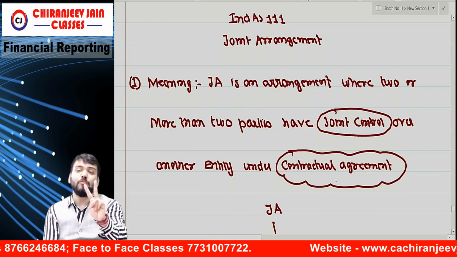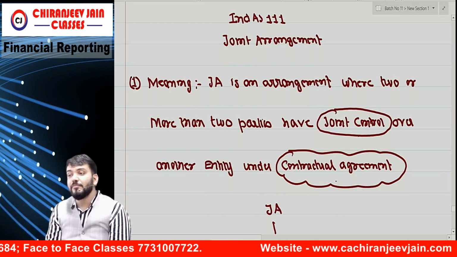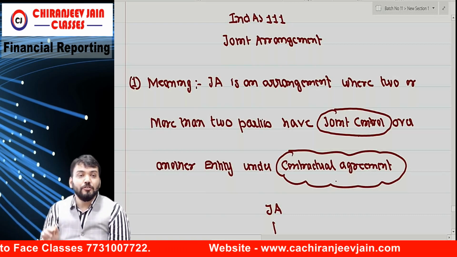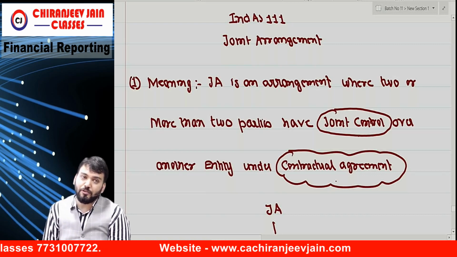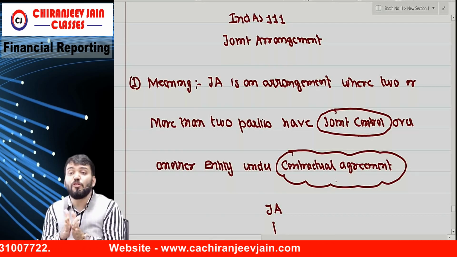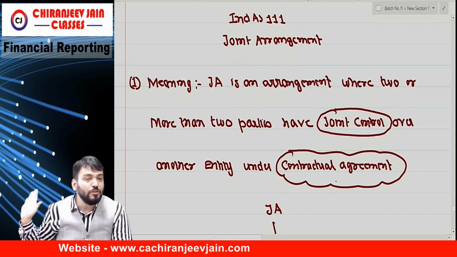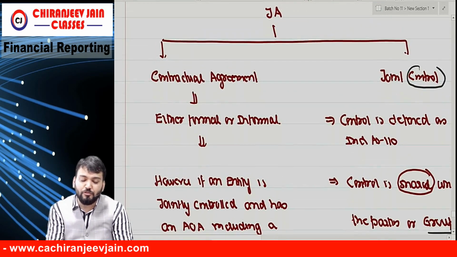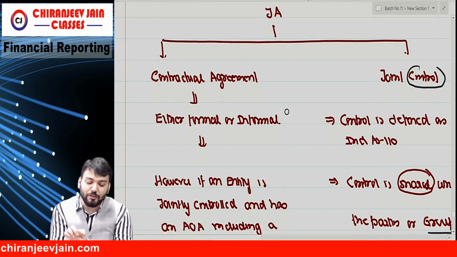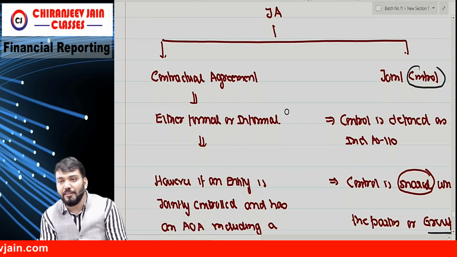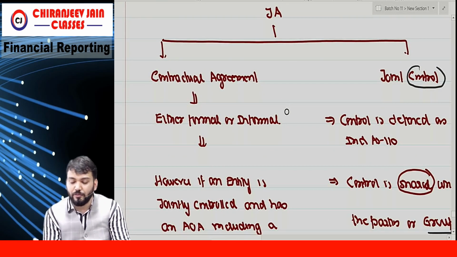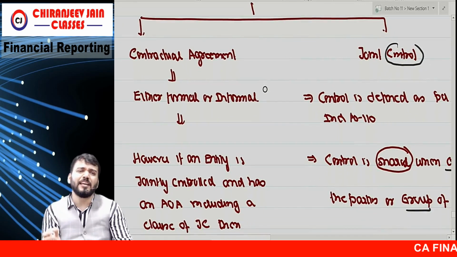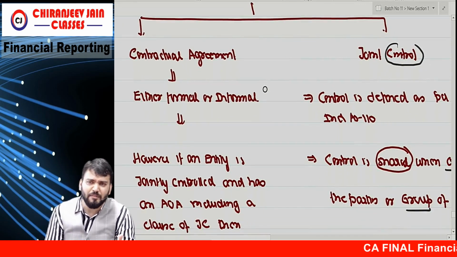contractual agreement. So there are two words: joint control and contractual agreement. If there is no contractual agreement, there is no joint arrangement. So there should be two elements: a joint arrangement arises due to contractual agreement and joint control. Control is defined as per Ind AS 110.